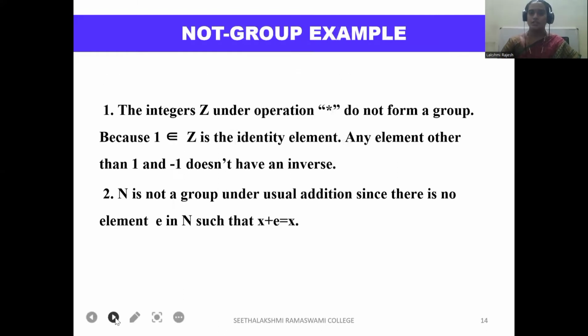The integers Z under the operation star do not form a group because 1 belongs to Z is the identity element, and any element other than 1 and -1 does not have an inverse. N is not a group under usual addition, since there is no element E in N such that x plus E equals x.